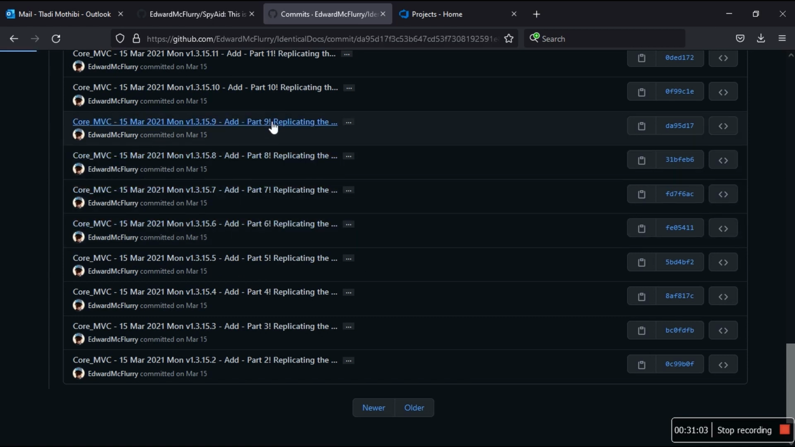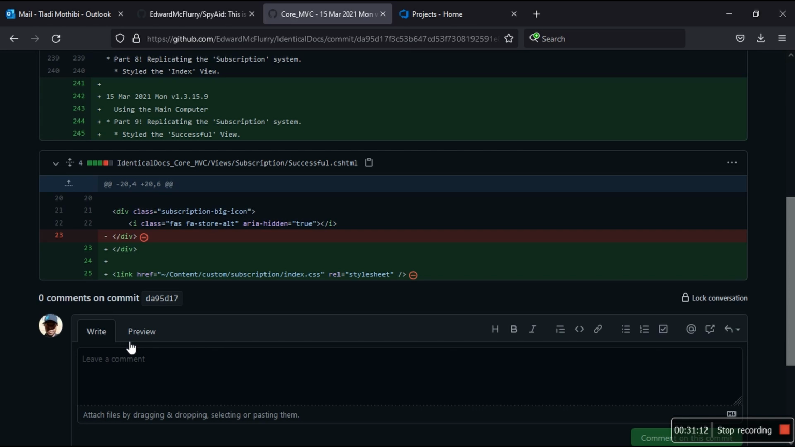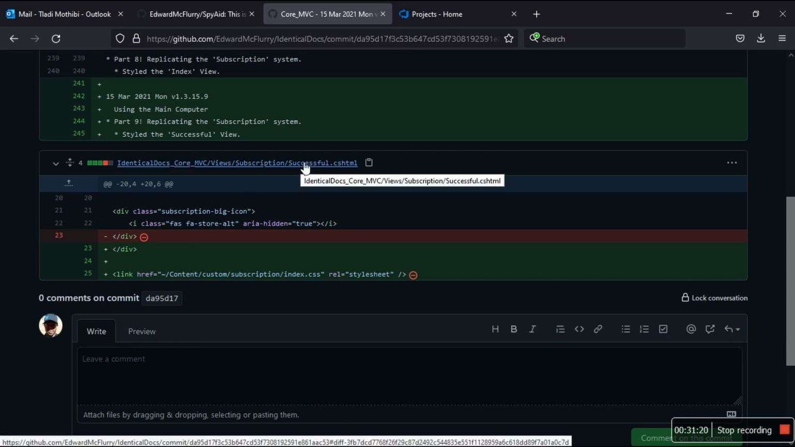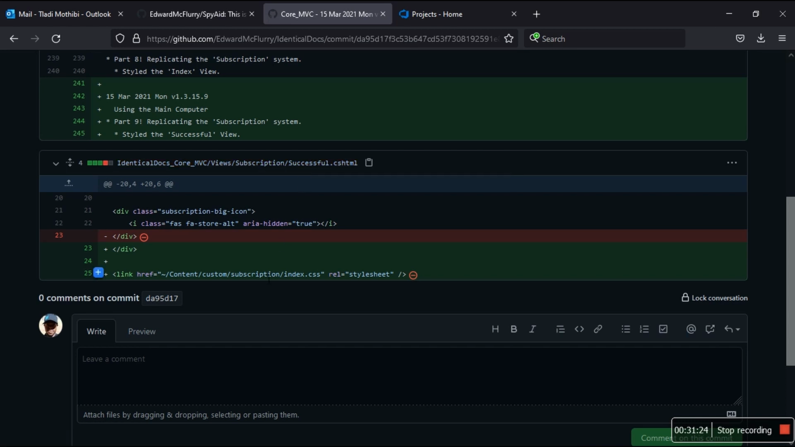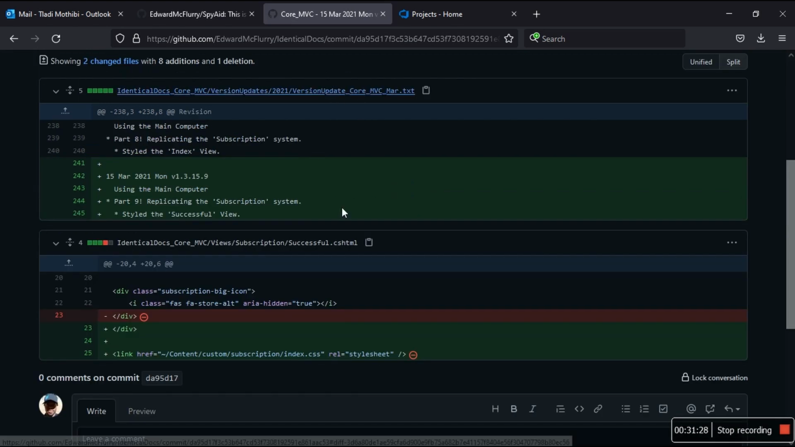Let me just open one commit message. What was I replicating? So I was replicating their subscription system. It's interesting. We'll take a look at this when we do git history.